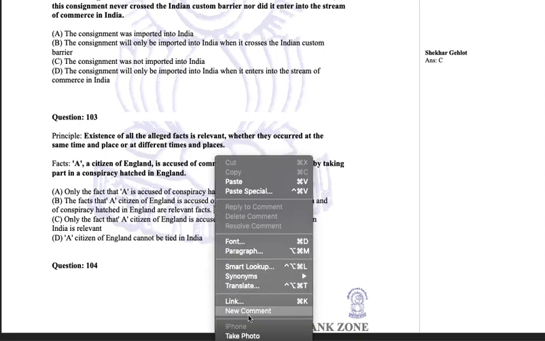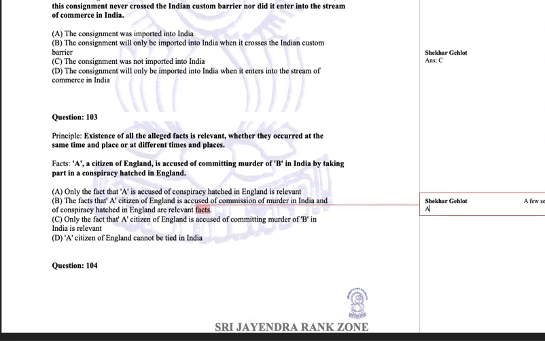So we'll go with all are relevant facts. All these things are relevant. We cannot ignore anything. We'll have to take care that yes, he is a citizen of England, conspiracy is hatched in England. It is also a crime, and murder has happened in India. It is also a relevant factor. Who has been murdered? B. It is also a relevant factor. Who has been murdered? A. It is also a relevant factor.